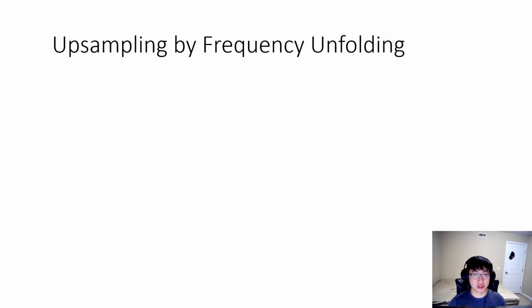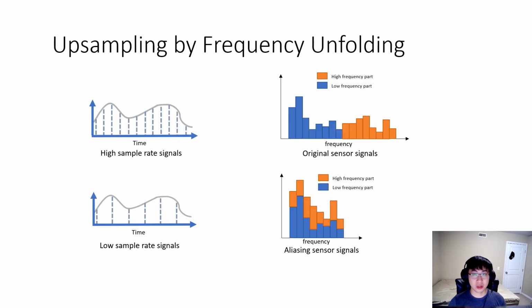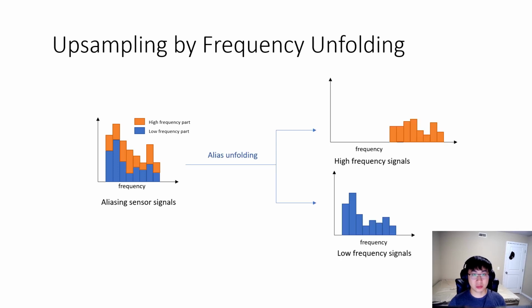Since we have insufficient sampling rate, in the waveform we perceived, the high-frequency part information will fold onto the low-frequency part in the spectrogram. And in order to reconstruct high sampling rate audio signals from low sampling rate motion sensor signals, we need to unfold the high frequency part from the low frequency part in the short-time Fourier transform spectrogram.